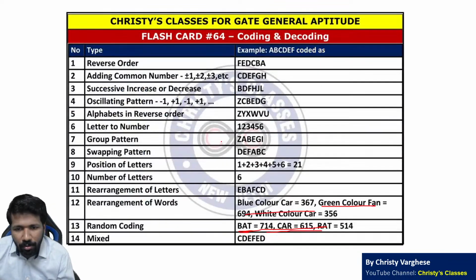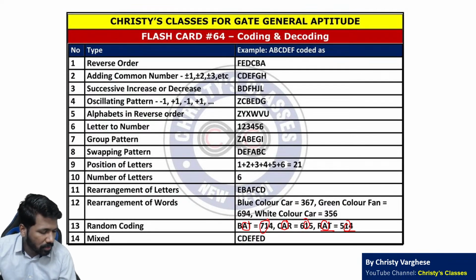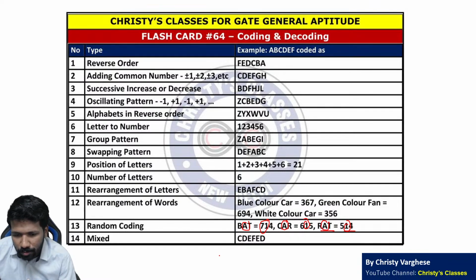You have a doubt on random coding. Random coding is just assigning a word to a letter, instead of word to number it can also be letter to number. Like BAT is 714, CAR is 615, RAT is 514. Which is the common letter in all three? A, right. So which is the common number in all the three? The common number in all the three is 1. So A is 1. Likewise, presence and absence we are using here also. So A is sorted.